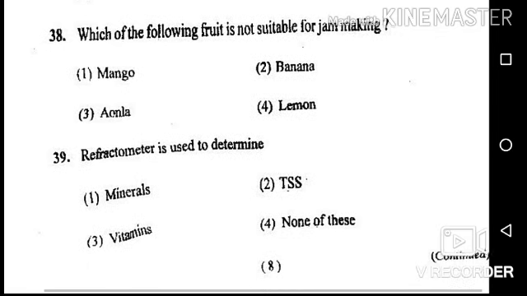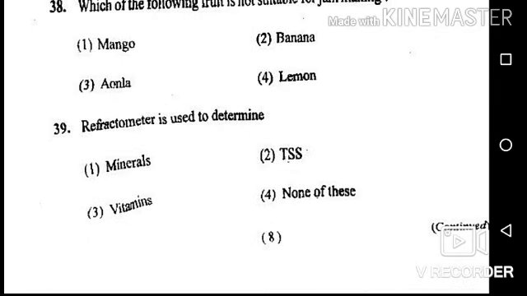Next question is, refractometer is used to determine the. Options are minerals, TSS, vitamins, and none of these. Answer of this question is TSS, option number 2. Now, TSS, total soluble salts. It refers to the total amount of soluble salts in a soil saturated paste extract expressed in parts per million or milligrams per liter.